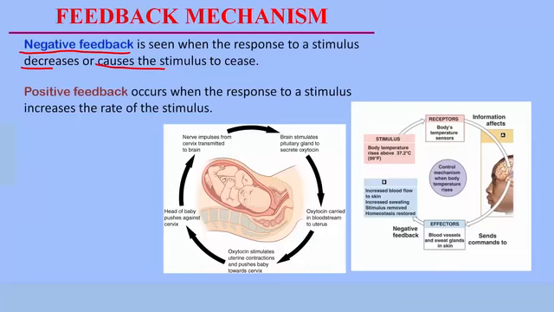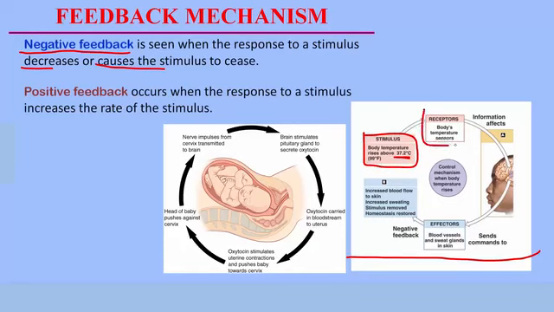An example of a negative feedback response is seen in this chart. This is a negative feedback response that occurs when our temperature rises beyond normal. It also occurs when our body temperature goes below normal. This is the first stage. This stimulus here is a rise in body temperature above 37.2 degrees centigrade. So the environment becomes hot and your body temperature rises above normal.